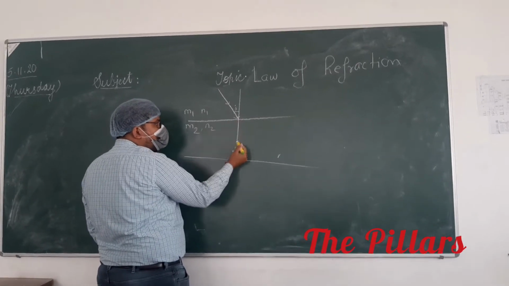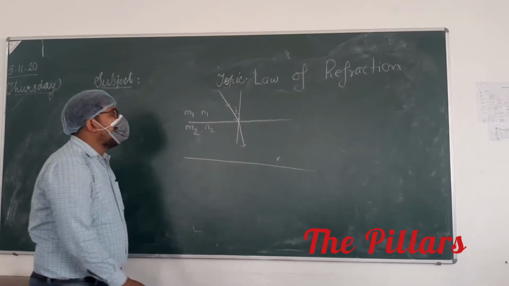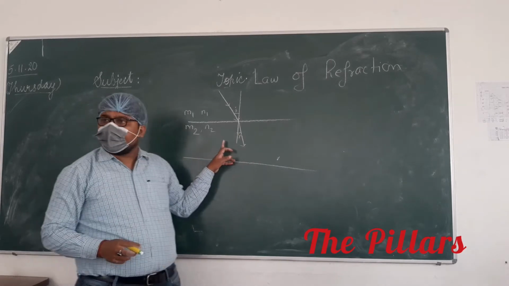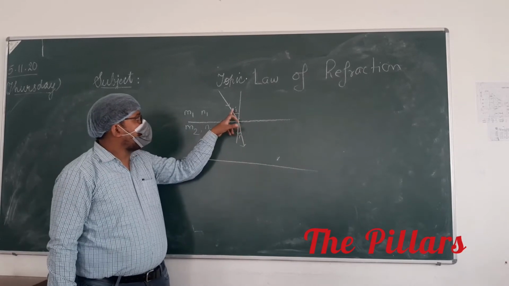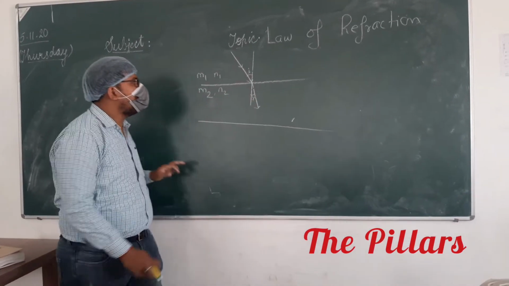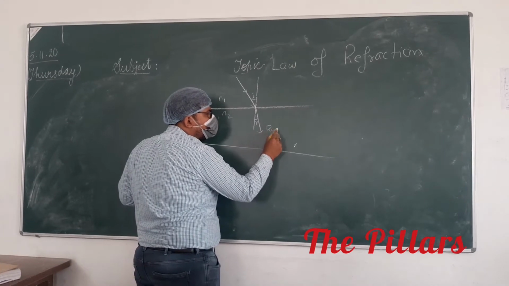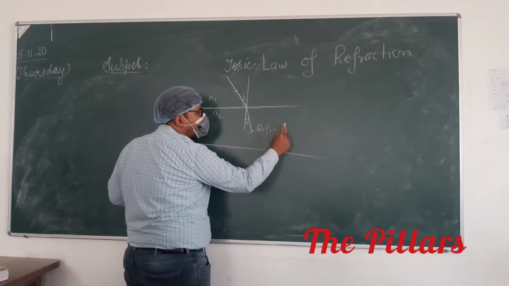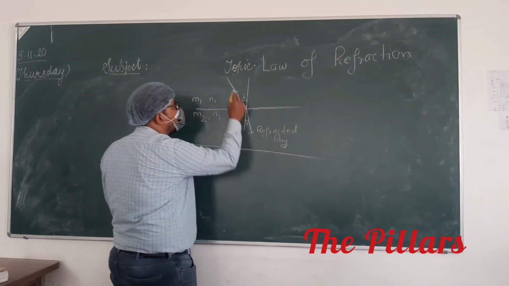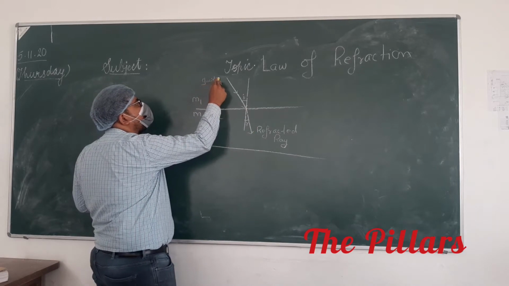After going into the other medium, it will bend. Let this angle be angle R. This is called the angle of refraction. This angle is measured from the normal and this angle is also measured from the normal. So this is your refracted ray, and this is your incident ray.